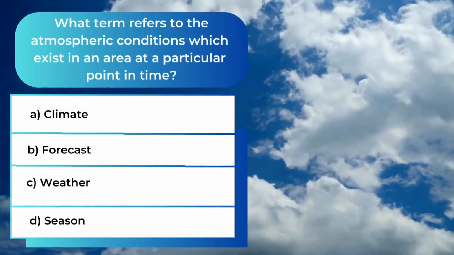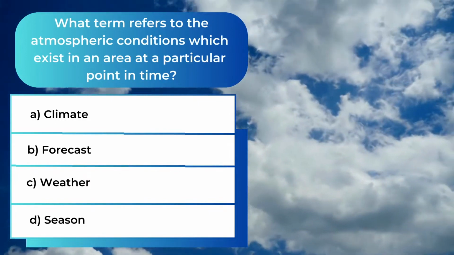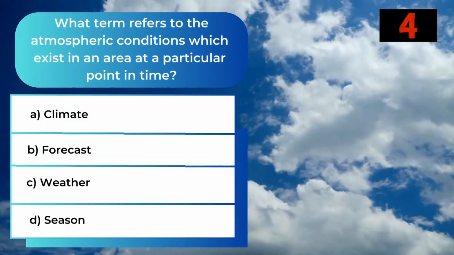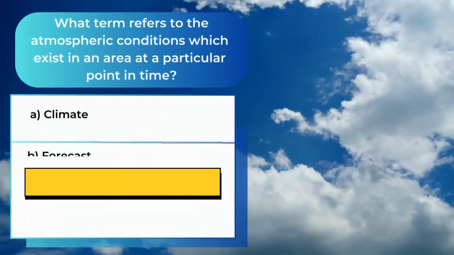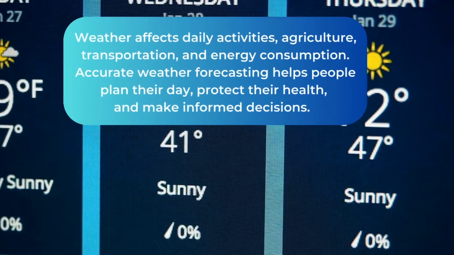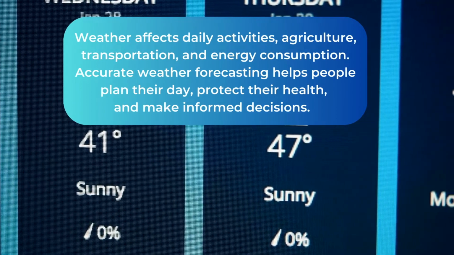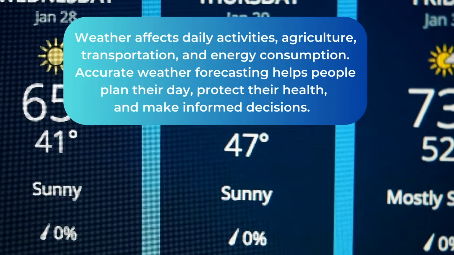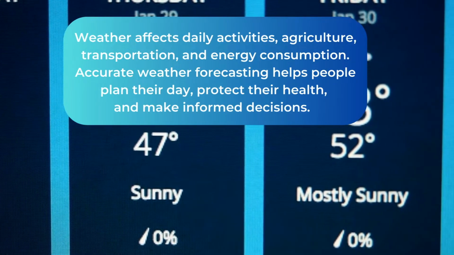What term refers to the atmospheric conditions which exist in an area at a particular point in time? The answer is C. Weather. Weather affects daily activities, agriculture, transportation, and energy consumption. Accurate weather forecasting helps people plan their day, protect their health, and make informed decisions.